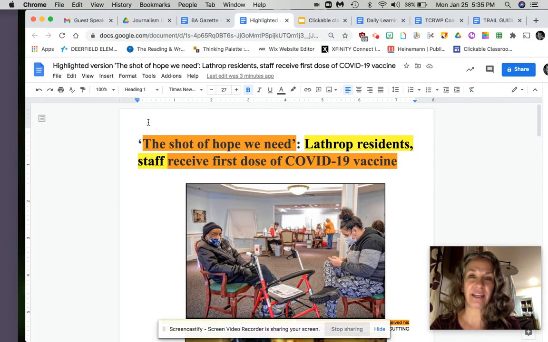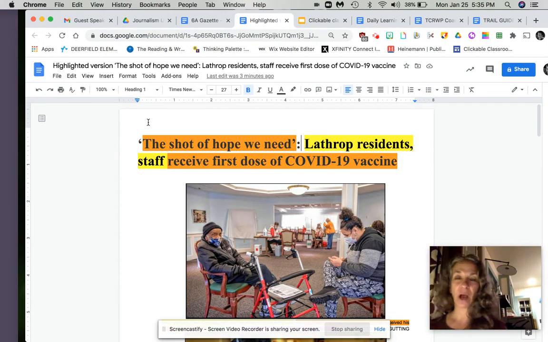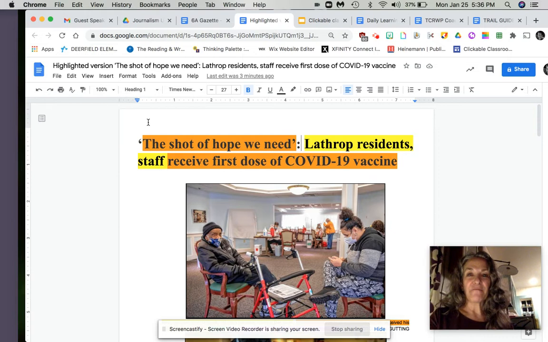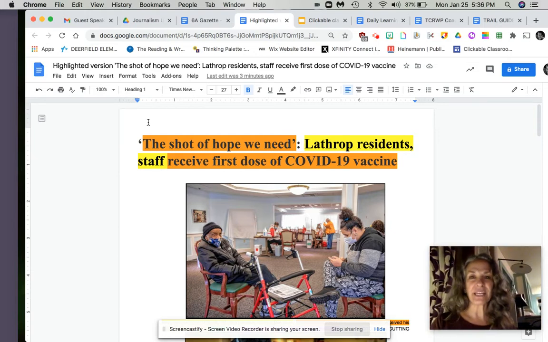I hope you enjoyed trying to find the who, what, when, where yesterday in the newspaper article. And we're going to just keep going, even though I'm not with you, so that you can get started on this really fun and interesting way of thinking about writing, about events that happen in our communities, and eventually thinking about events that happen in the world that we can write about and teach to the world. So, right now, we are going to be thinking about an event that's taking place in our very own 6A classroom.